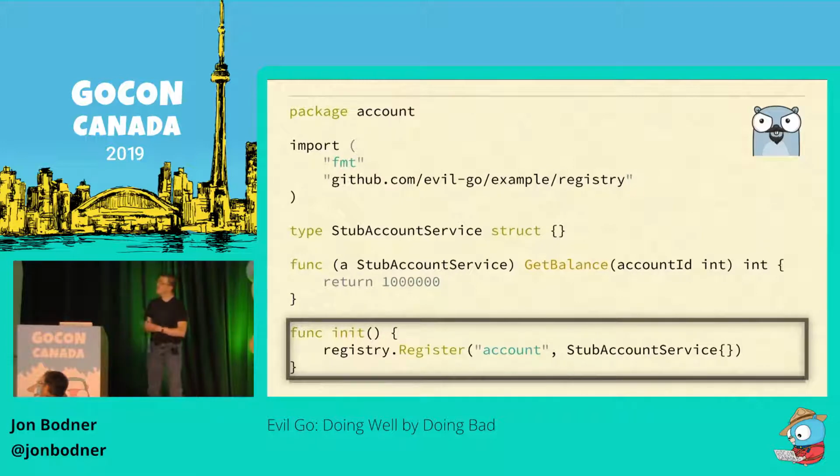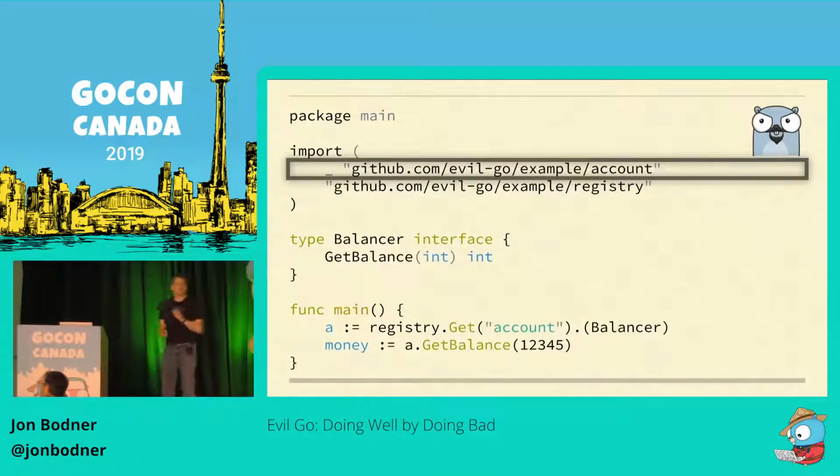In this example, we're making account available to the rest of the application via a registry, and the account package puts itself into that registry using an init function. So then if you want to use account, you put a blank import somewhere in your program. It doesn't have to be in main. It doesn't have to be in related code. It just has to be somewhere. It's magic. Just put some inits in your libraries and watch people scratch their heads wondering how dependency was set up and how to change them. Say it with me, job security.